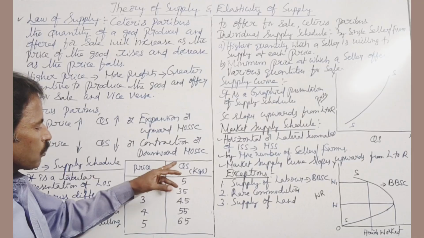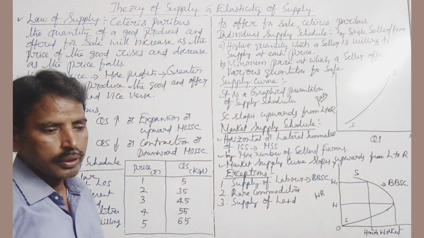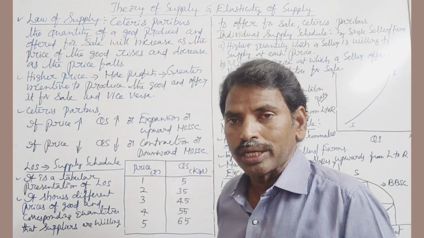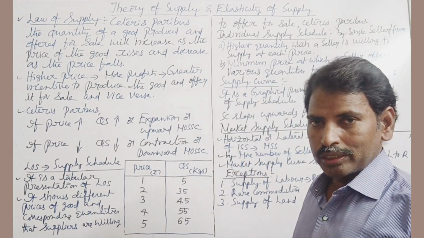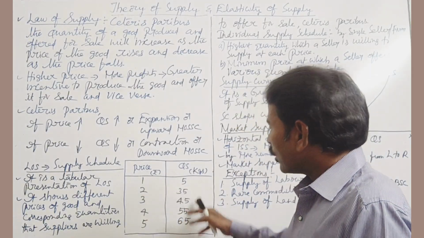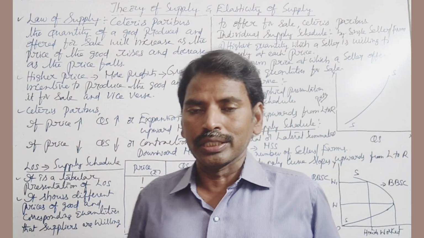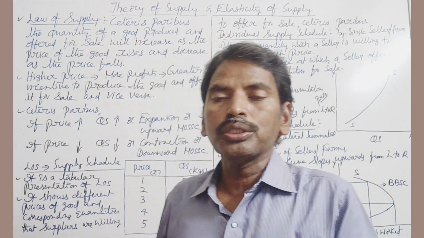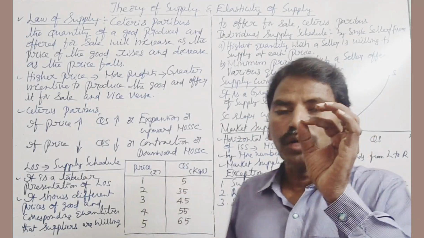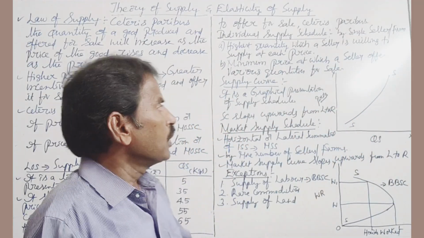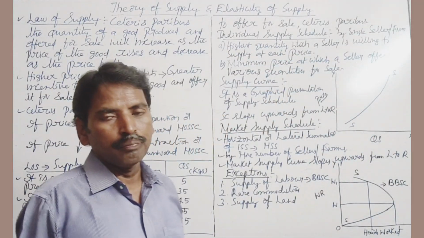Price is 5, quantity supplied is 65. So this schedule shows that as price increases, quantity supplied also increases. Price decreases, quantity supplied also decreases. There is a positive or direct relationship between price and quantity supplied.